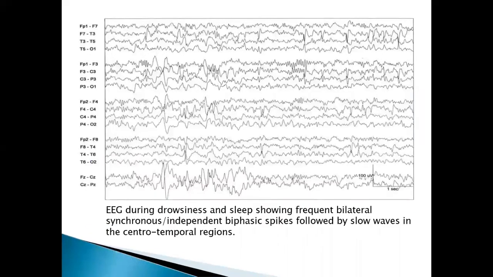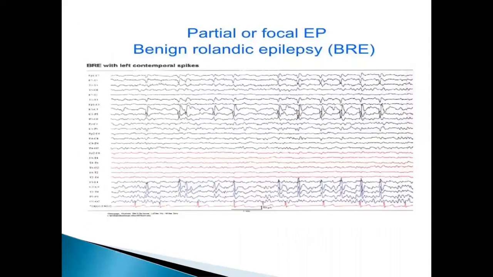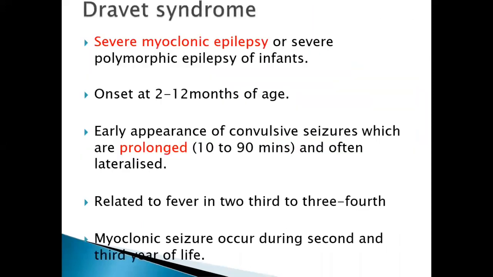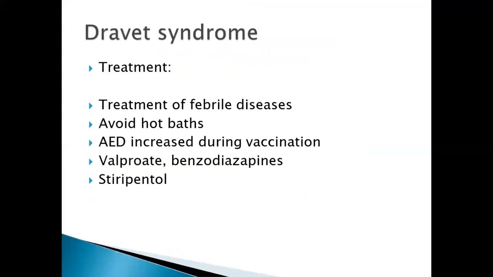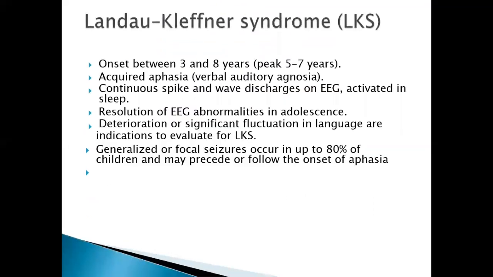And benign Rolandic epilepsy, this is the most common epilepsy, and Gastaut occipital spikes. Dravet syndrome, remember only one point: it is severe myoclonic epilepsy. They have prolonged focal seizures. Okay, Dravet syndrome, recent treatment is stiripentol. Important point. Landau-Kleffner, again, whenever a normally developing child presents with an acquired aphasia with underlying seizures, that is GTCS or focal, with an abnormal EEG pattern in sleep, that is Landau-Kleffner syndrome.